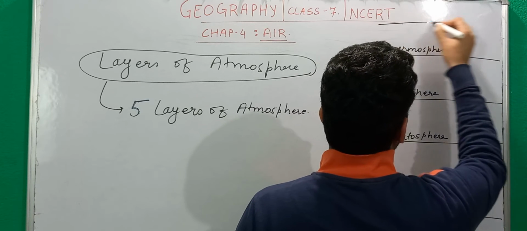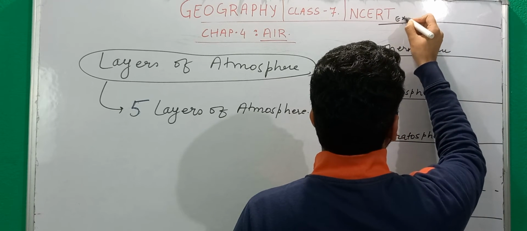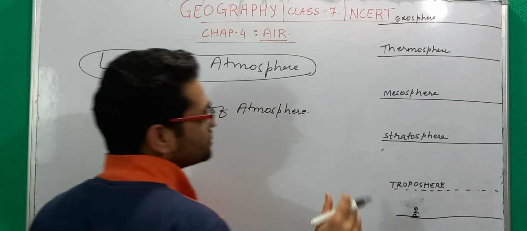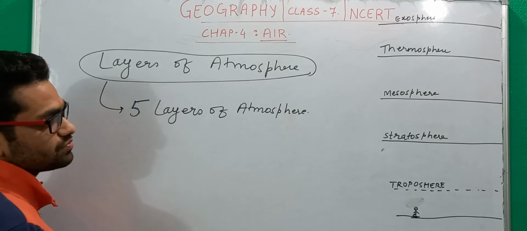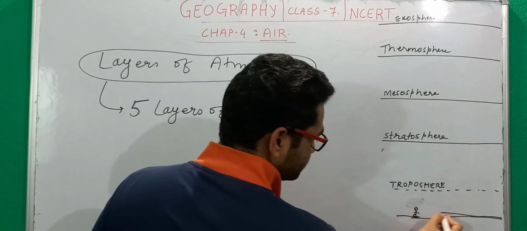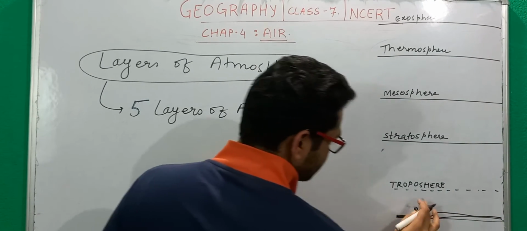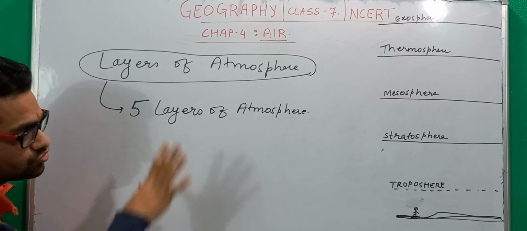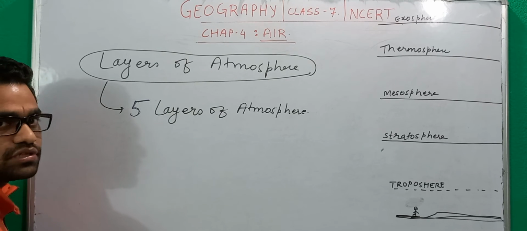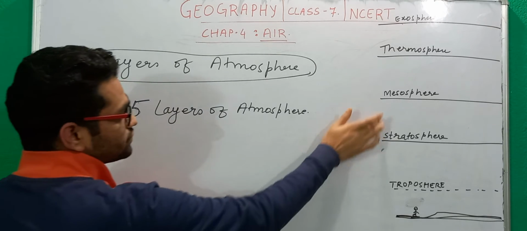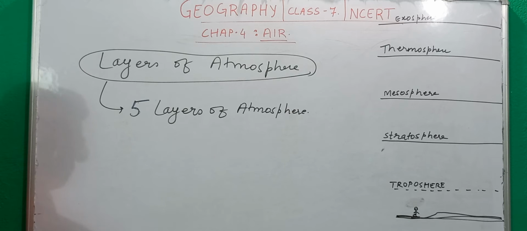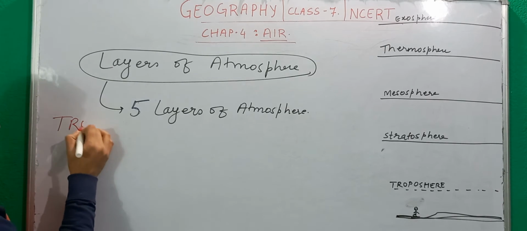And then there is the last layer called the exosphere, which is basically the merger of Earth's atmosphere into space. So this is the ground and this is you, standing here. These are the 5 layers that we will deal with: troposphere, stratosphere, mesosphere, thermosphere and exosphere. So let's start our discussion with the troposphere.